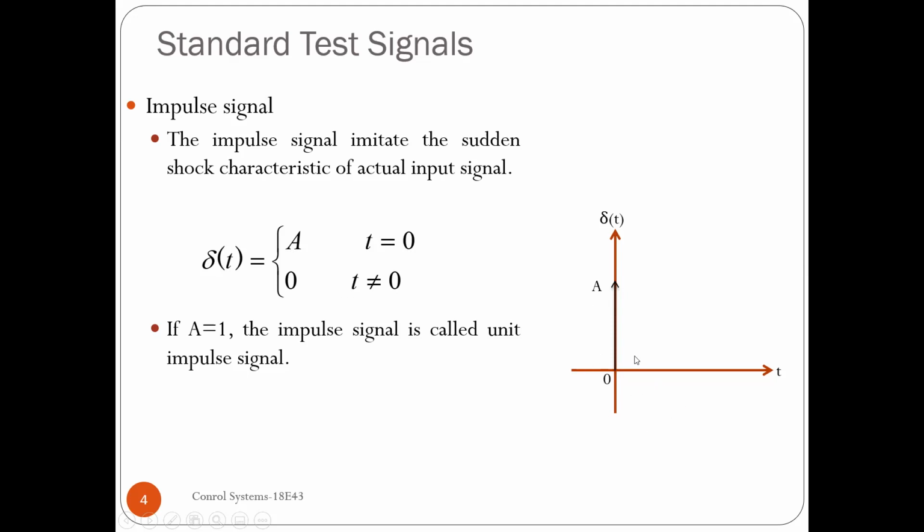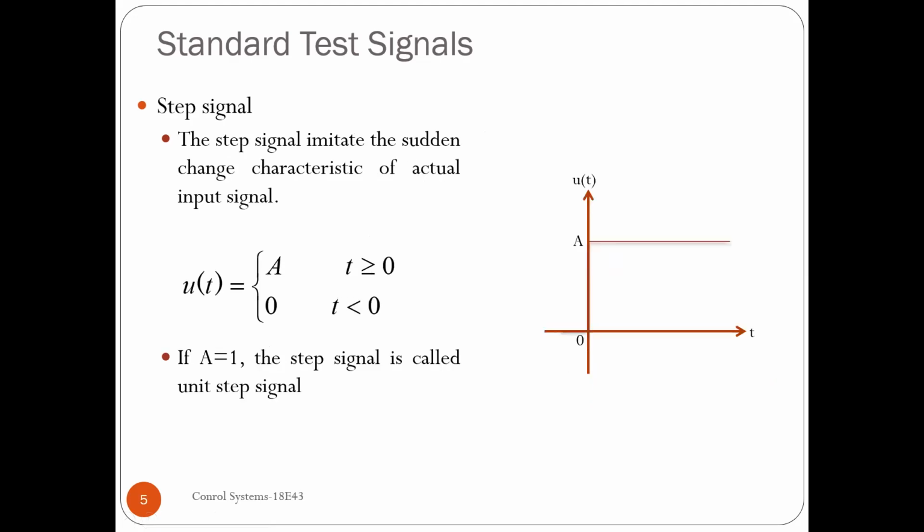You can see here graphically, at t equal to 0 you have an impulse a existing, and at all other times you will find no signal. This is the definition of an impulse. If the value of a is 1, then the impulse is called a unit impulse signal.